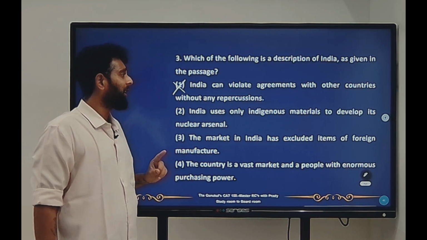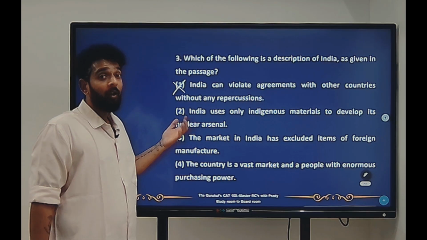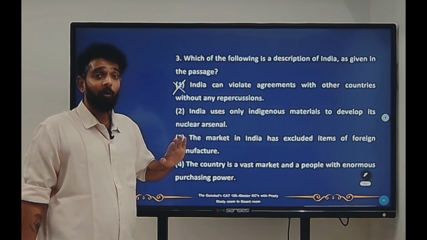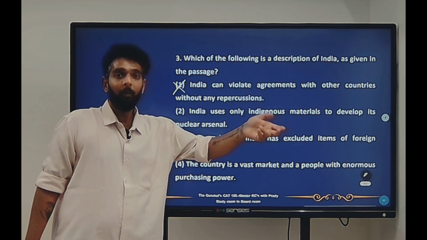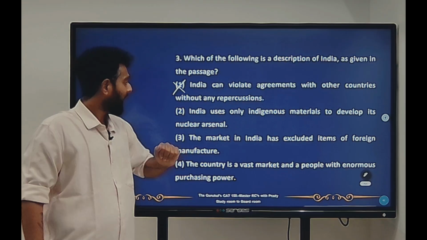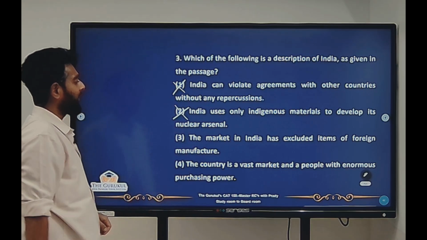India uses only indigenous materials to develop its nuclear arsenal. Has it been told that India uses only? No, it has been told that India should use only. मतलब इंडिया को यूज करना चाहिए, ना कि इंडिया ने यूज किया है. Right? So this also is not a correct answer.